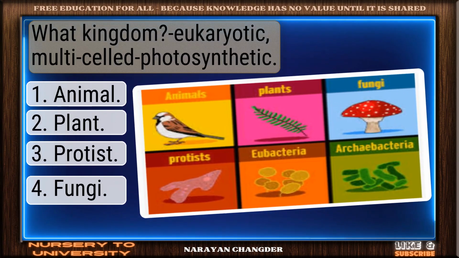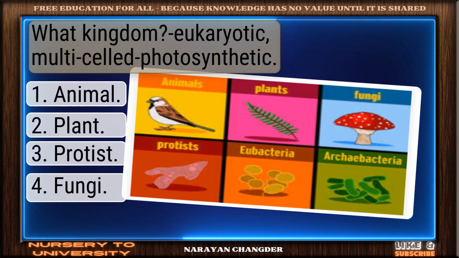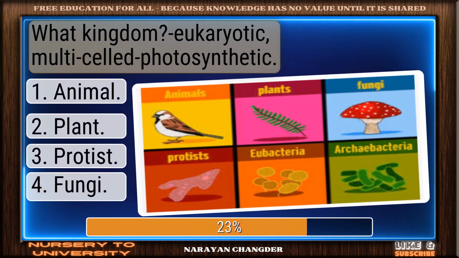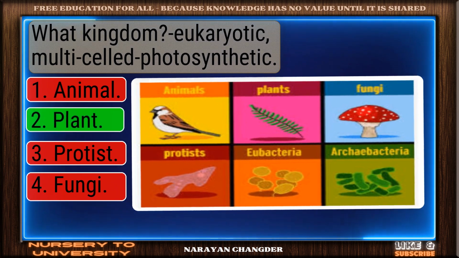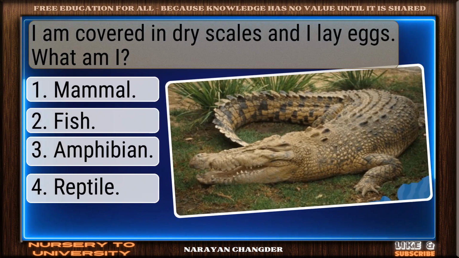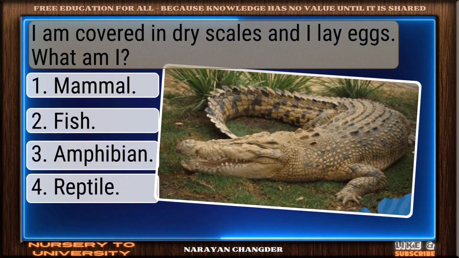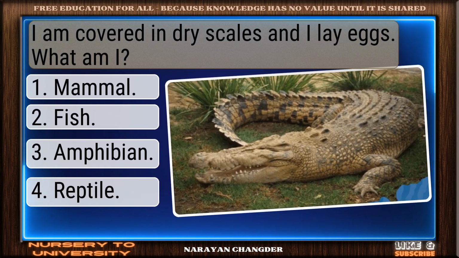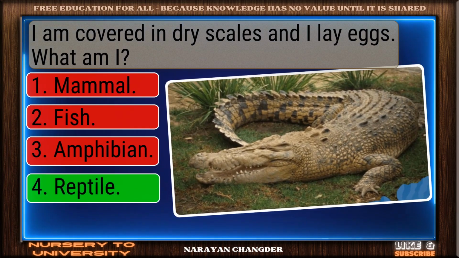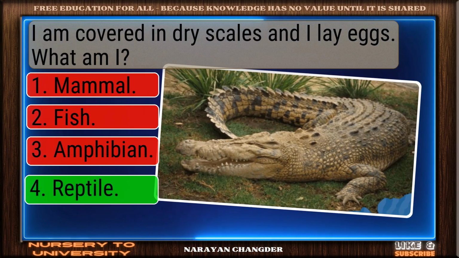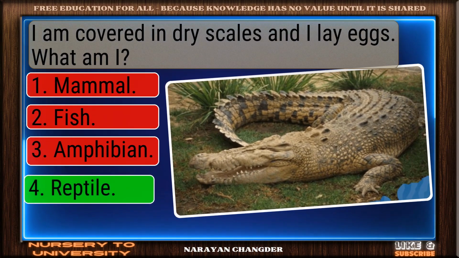Question number 20. What kingdom? Eukaryotic, multicellular, photosynthetic. Valid point. Plant is true. Question number 21. I am covered in dry scales and I lay eggs. What am I? Correct response. Reptile is the most accurate answer.